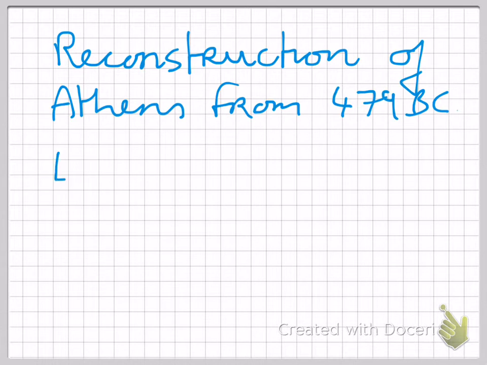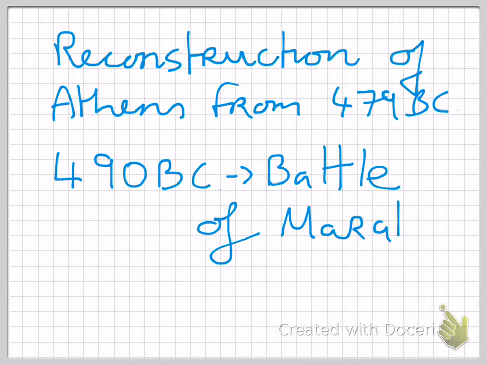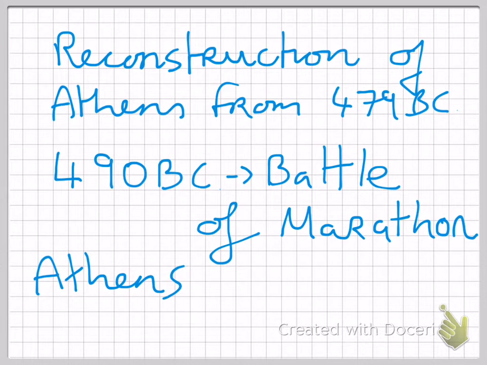Another really important event and battle that took place in the Persian Wars was the Battle of Marathon in 490. Okay, Marathon is the name of a city-state, a polis. And a battle took place there between the Athenians and the Persians, and Athens wins. A messenger was sent from Marathon to Athens, okay, to announce the win. He ran all the way there. The length of the journey was around 40 kilometers or so, the length of a marathon. And that's where the name Marathon comes from.